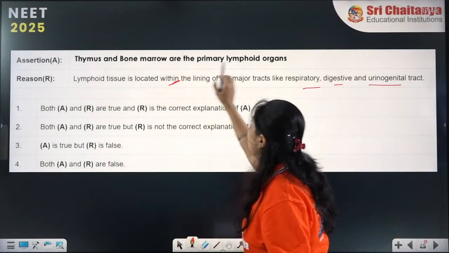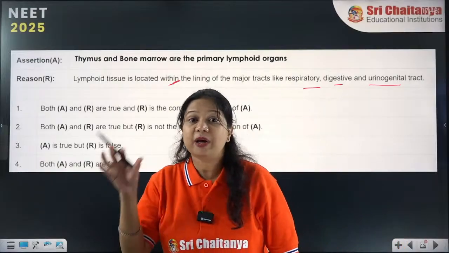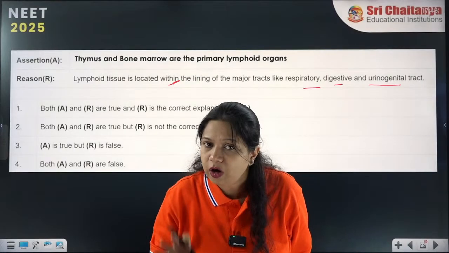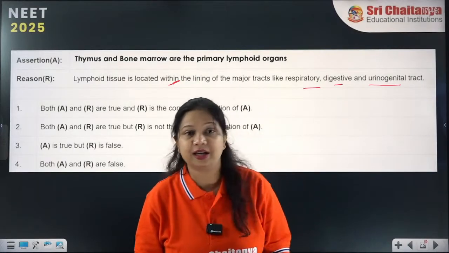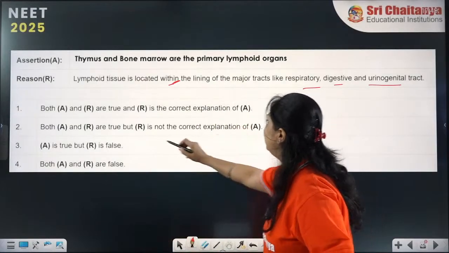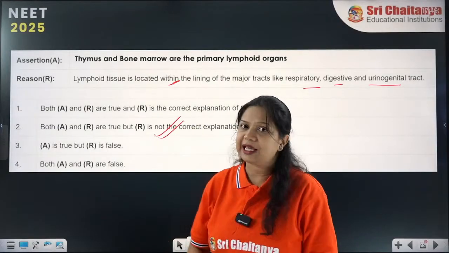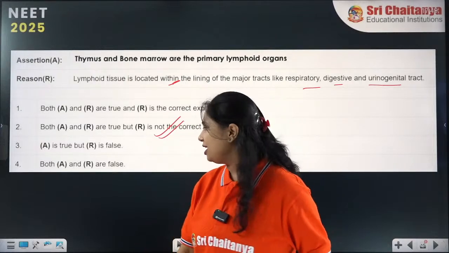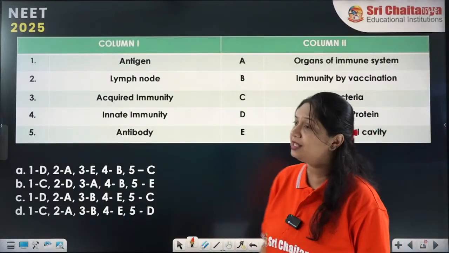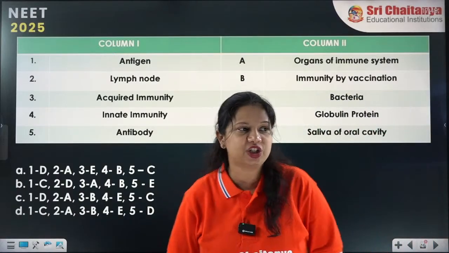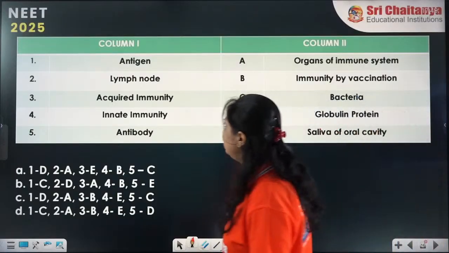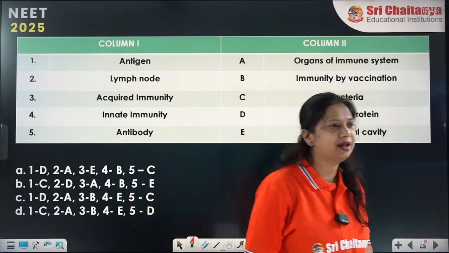Why are thymus and bone marrow the primary lymphoid organs? Because lymphocytes are formed here and lymphocytes are also activated here. So both these statements are correct but not the correct explanation. So it is the second option. Okay, all of you got it right. And this is one last matrix matching question. Who will be the first one to answer?